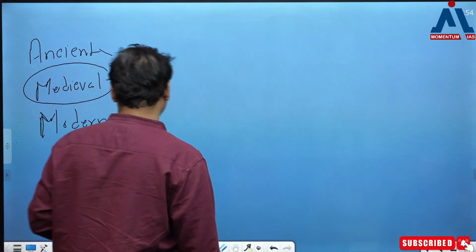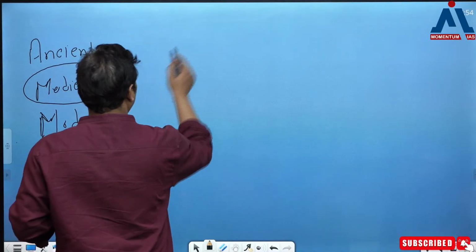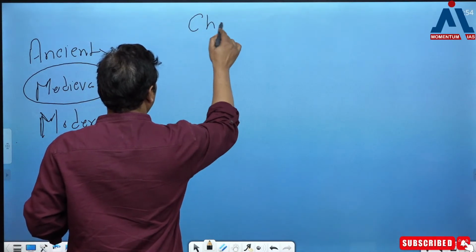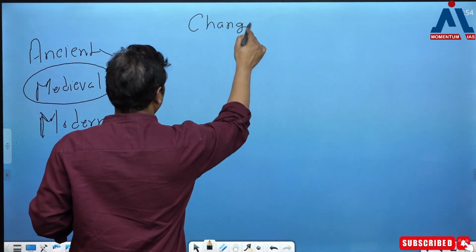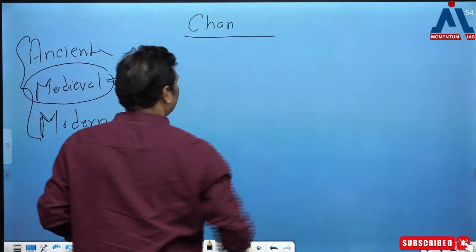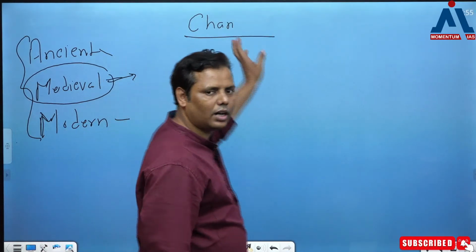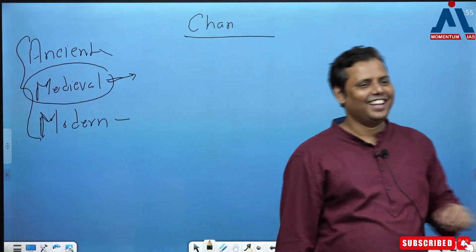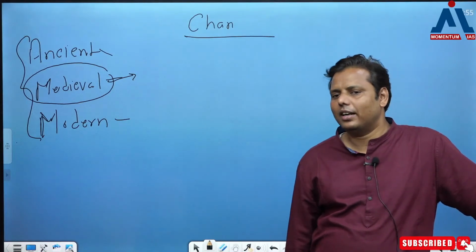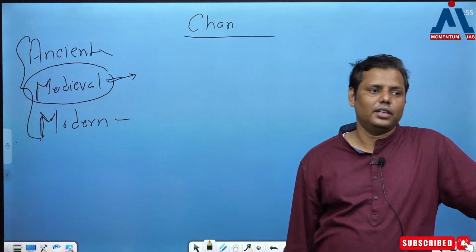Time of great changes, of course. So when it comes to medieval, I must say that it's being called medieval on the basis of certain changes. On the basis of these changes, we call it medieval. Now, what kind of changes are we talking about?